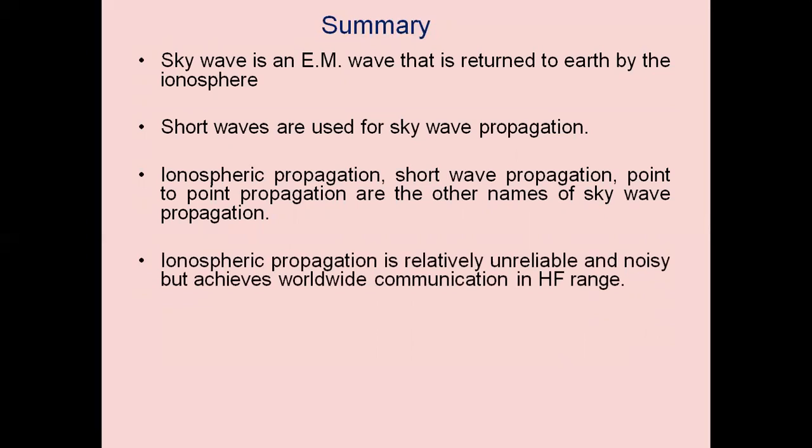Ionospheric propagation is relatively unreliable and noisy, but it is chosen for worldwide communication in the HF range. After a single reflection from the ionosphere, radio waves can cover a distance of up to 4,000 kilometers. Communication achieved through this type of propagation is referred to as point-to-point communication. If we make use of multi-hops, we can cover more distance of transmission.